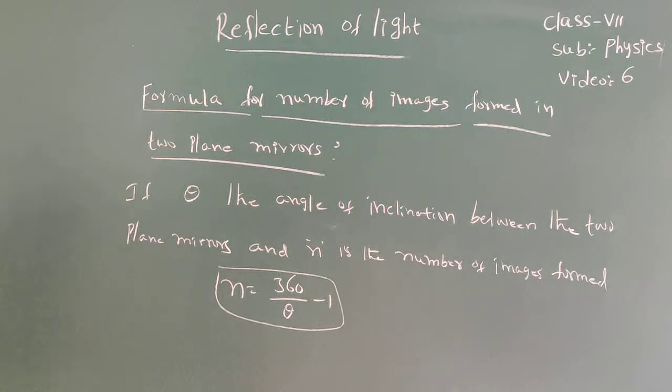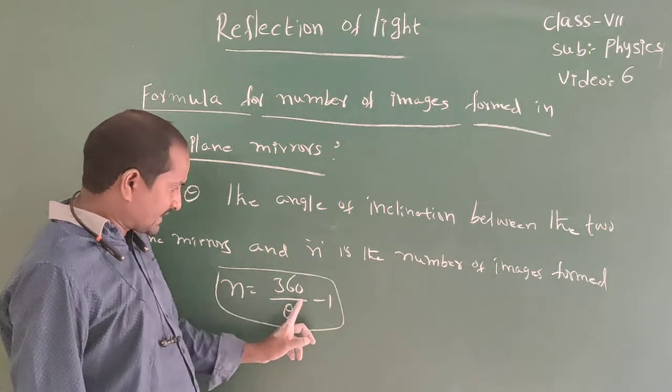So one is subtracted because of the loss of one image due to the overlapping of the two images. Listen once again. One is subtracted from the equation because of the loss of one image due to the overlapping of two images. That's why I am writing n equal to 360 by theta minus 1.